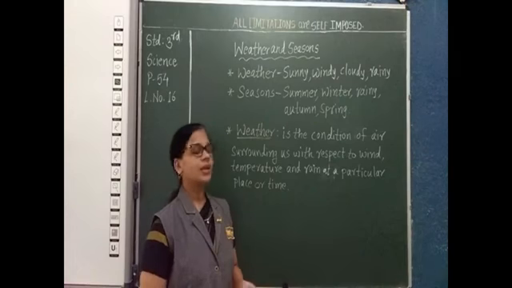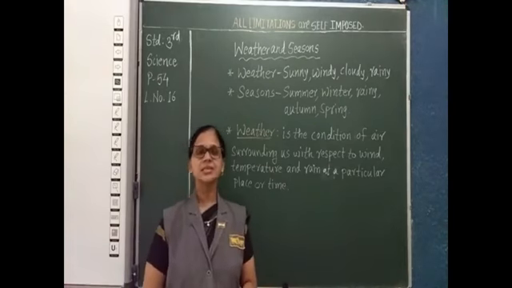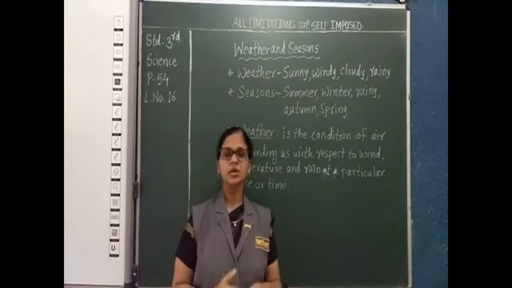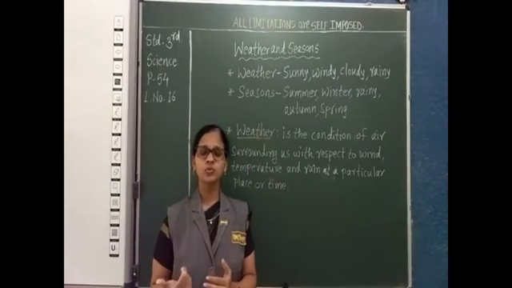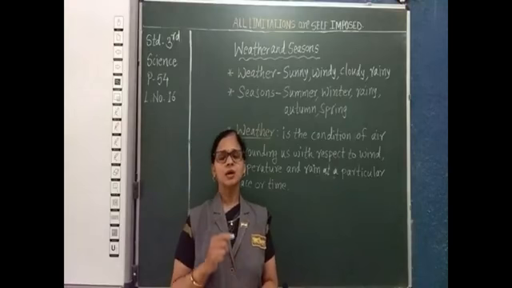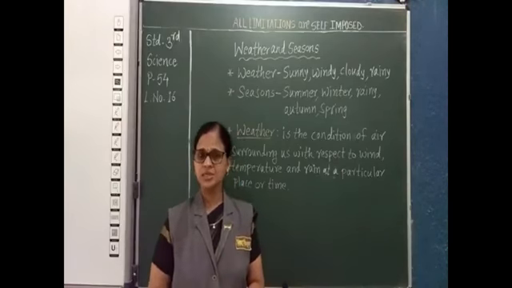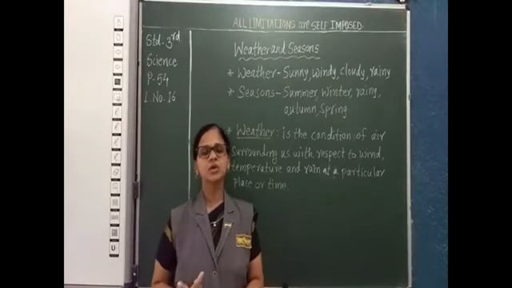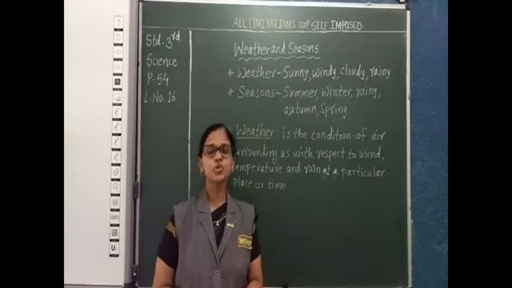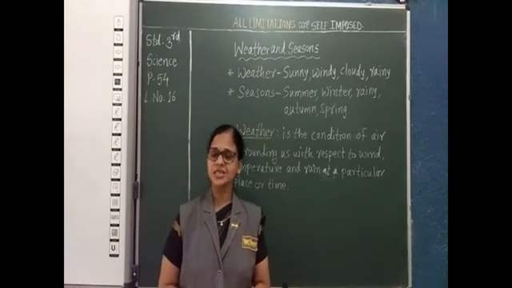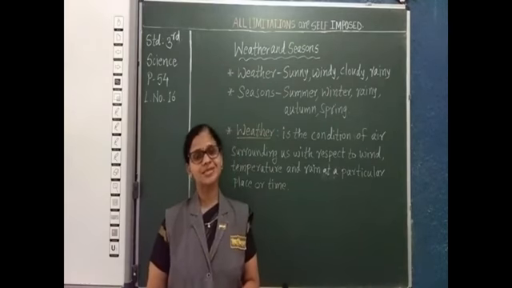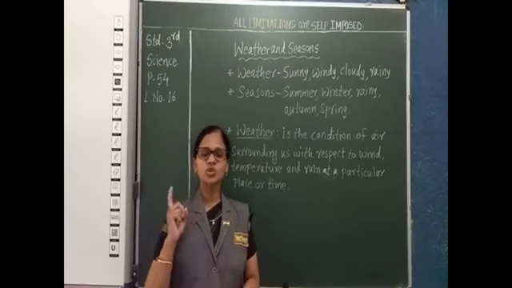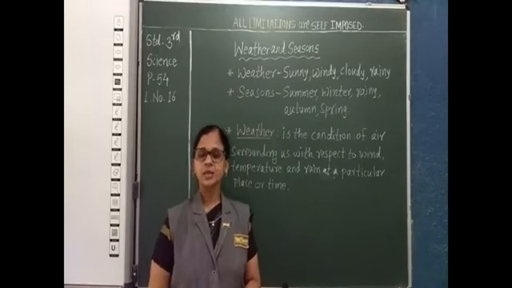In lesson number 15, our earth in space, I already explained how the earth revolves around the sun and how the weather or the seasons change. Who is responsible for that? The sun is most responsible for changes in the weather and season.